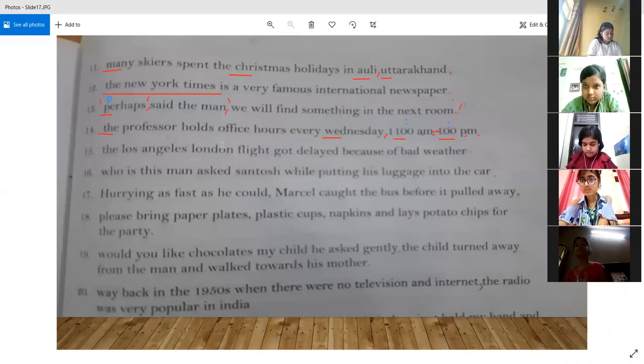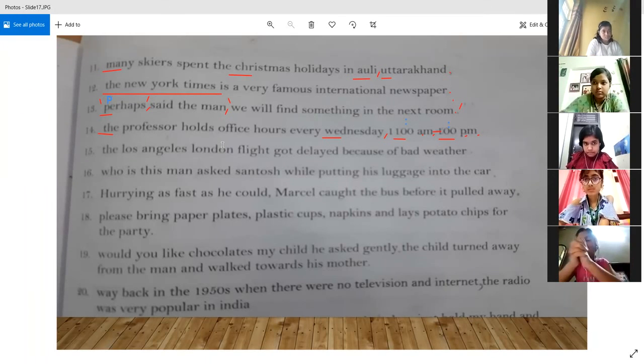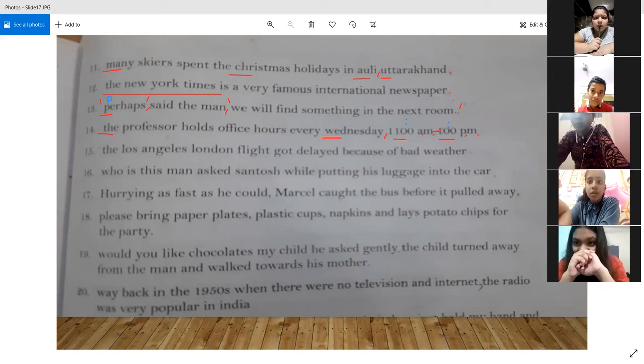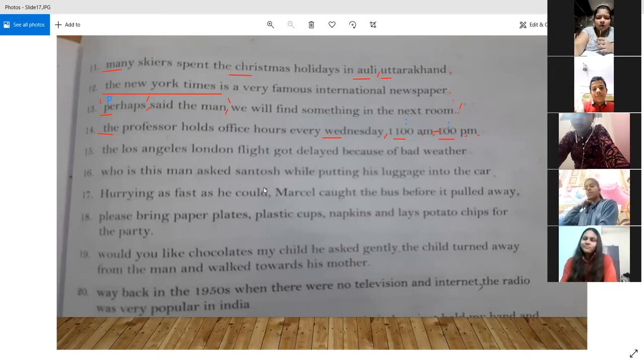Okay, the last sentence we are doing, so we will do only 15 sentences from this exercise. Genia, mute yourself. We are getting the sound of the train. Okay, Mahi, complete this 15th one.